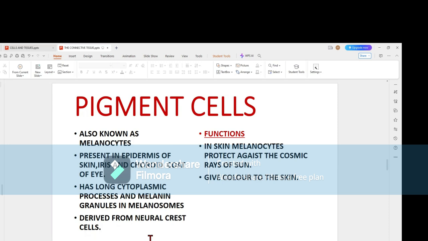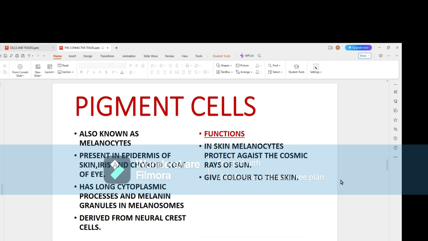It will come in your study as a very important theory question. This is one of the derivatives of the neural crest cells. All the other cells are derived from the undifferentiated mesenchymal cells. Specifically, the melanocytes are derived from the neural crest cells, and the melanin is produced inside the melanosomes, which are responsible for the coloration of your skin.